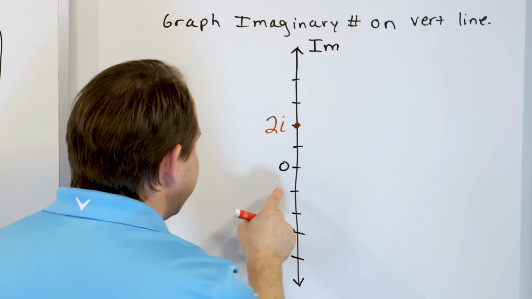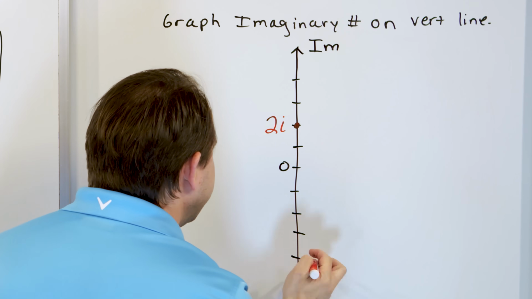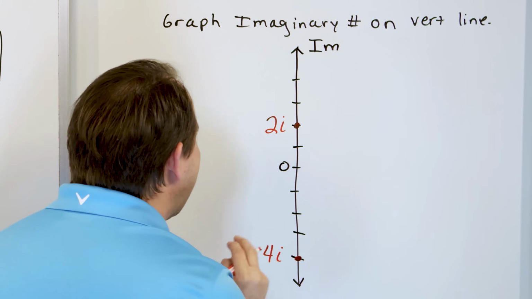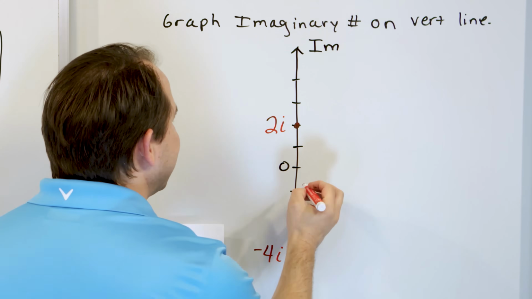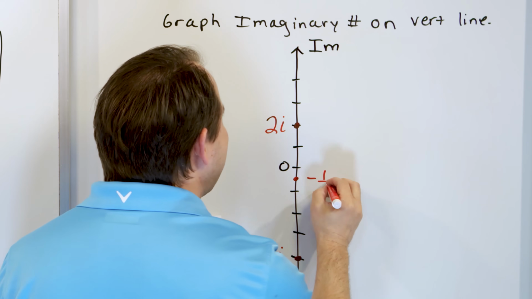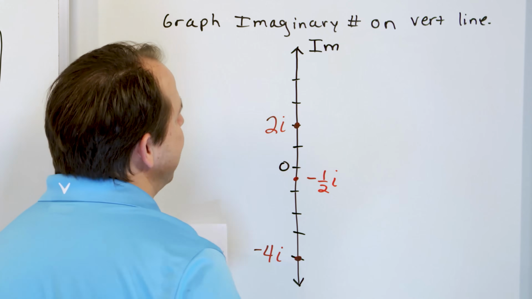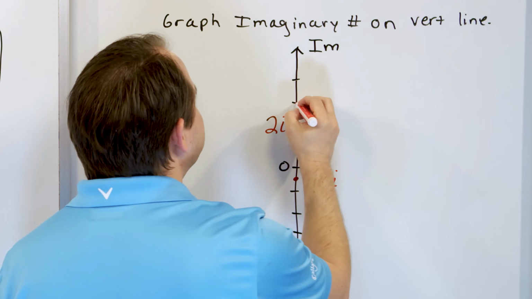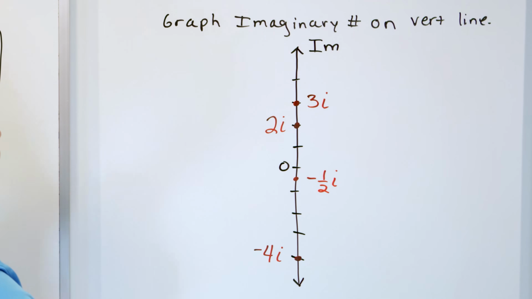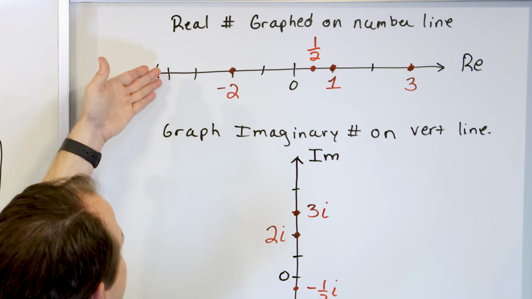And then, of course, you could say -1, -2, -3, -4. Here's a point. Let's just plot it right here. What's this? It's not -4. It's -4i, right? And then, of course, I can plot something in between 0 and 1 here. And this would be -1/2, but it's not -1/2. It's -1/2i. You see the idea? This point right here is not the number 3. It's 3i.